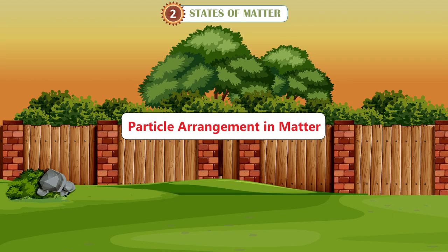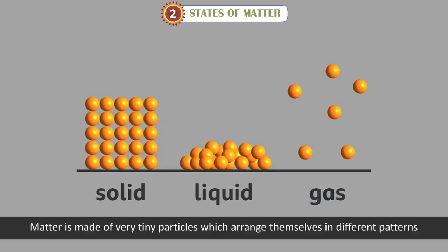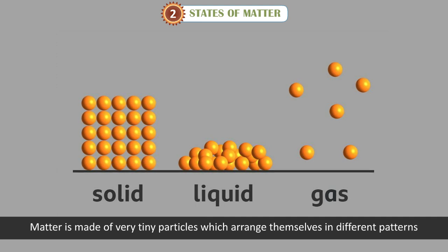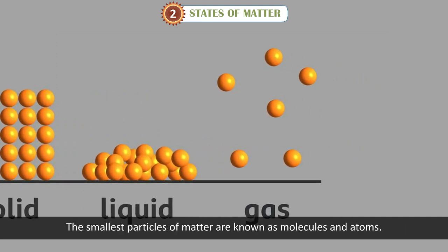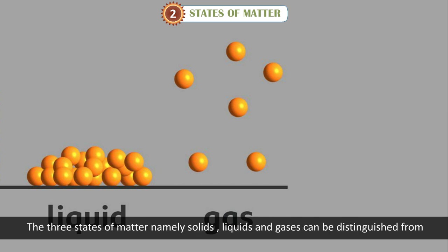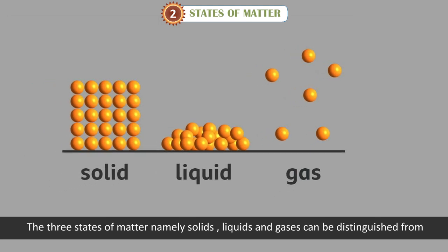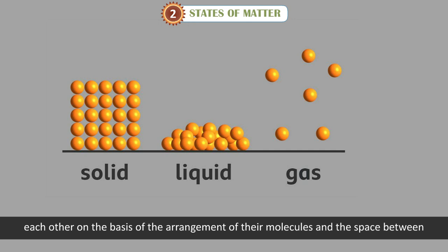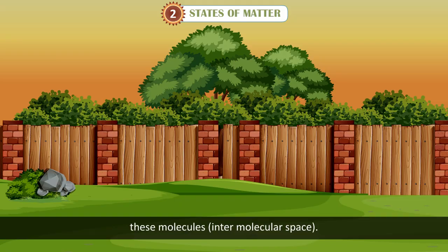Particle arrangement in matter. Matter is made of very tiny particles which arrange themselves in different patterns, resulting in three different states of matter. The smallest particles of matter are known as molecules and atoms. The three states of matter, namely solids, liquids, and gases, can be distinguished from each other on the basis of the arrangement of their molecules and the space between these molecules, intermolecular space.